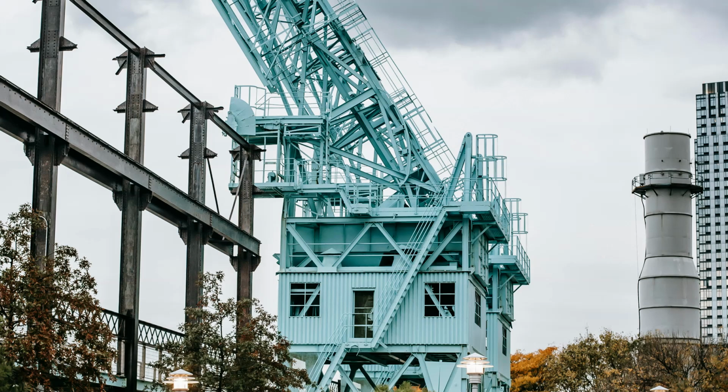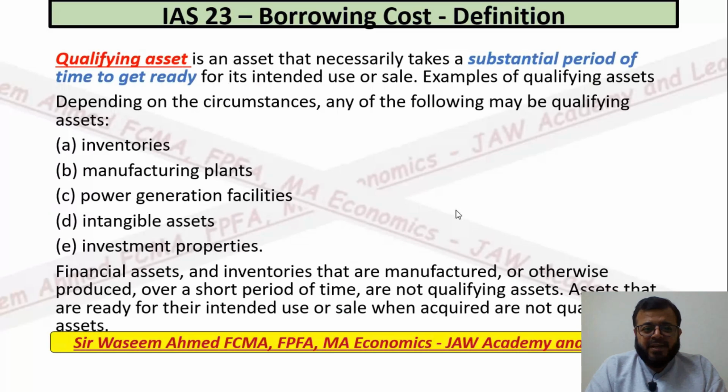Actually, qualifying assets are those assets for which you are taking the loan. For example, if you are making a project, if you are making a building, that building will be your qualifying asset. And for that, if you are borrowing any amount and paying interest on that, that cost has to be classified as borrowing cost.